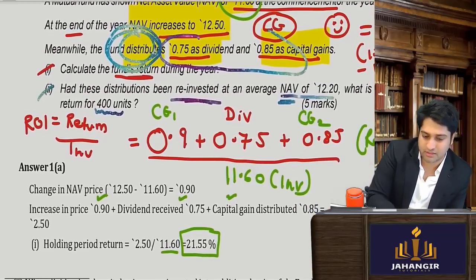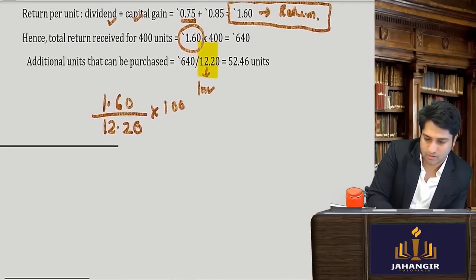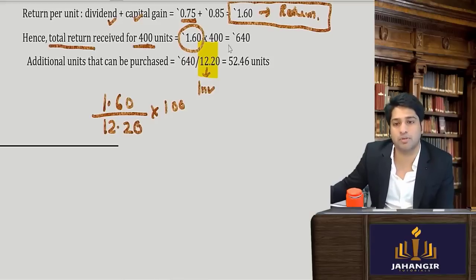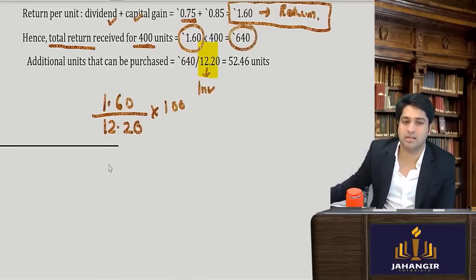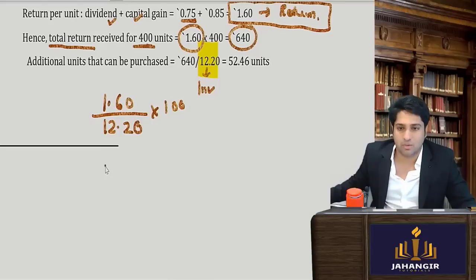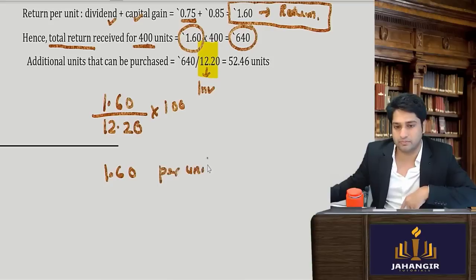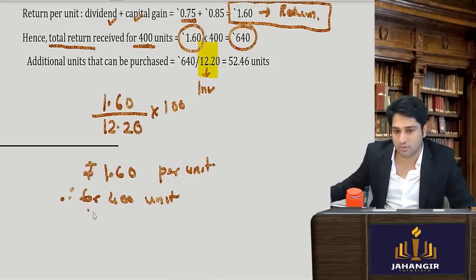What is the return for 400 units? So here they are saying that total return he would have received for 400 units would be 640. They are asking you a different question: 1.60 he is going to get in hand, yes or no, per unit. So for 400 units he will get 640 rupees, yes or no?